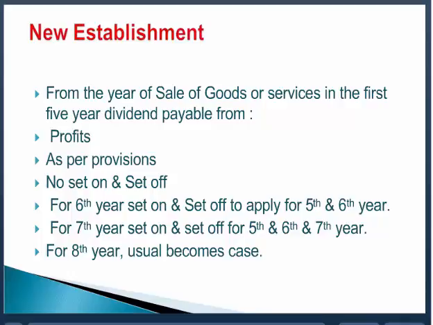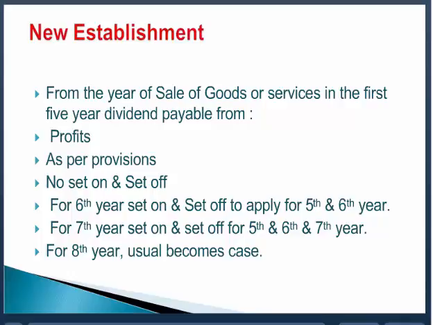Coming to the sixth year. Now the law says, from the sixth year, the set-on and set-off will be available from the fifth and sixth year. So suppose in the fifth year, you have the profit of 500 rupees. You have paid the bonus 240, maximum 20% you can pay.